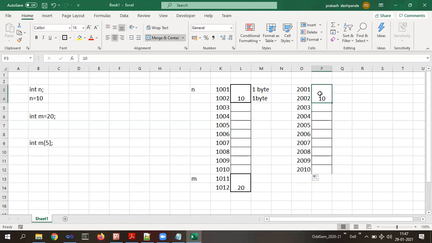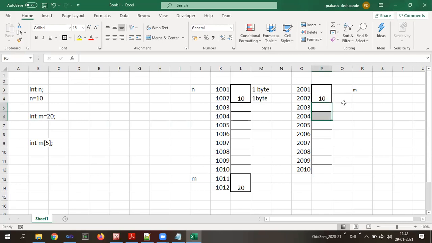It will initially find out 10 bytes of free memory. Why 10 bytes of free memory? Because this m is an array here. What is the size of this array? 5, so there are 5 elements. Every element requires 2 bytes of memory. Since it is an array, all the elements are stored one after the other. So the first 2 blocks are for the first element. The next 2 blocks are for the second element.